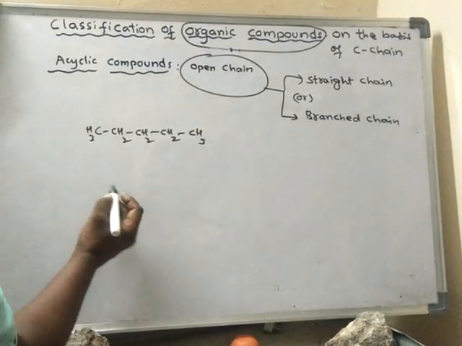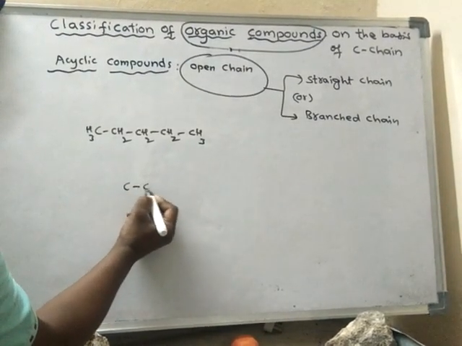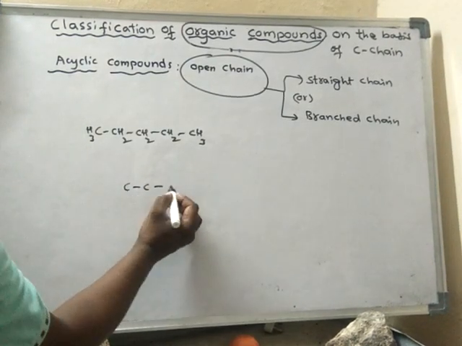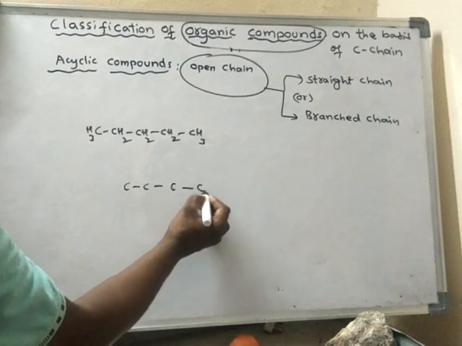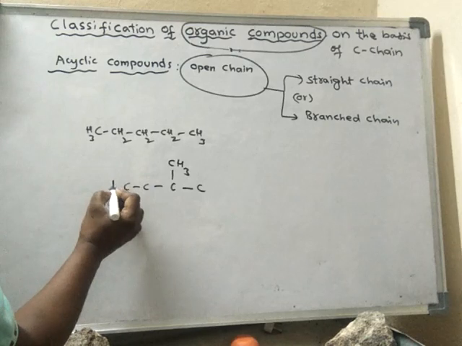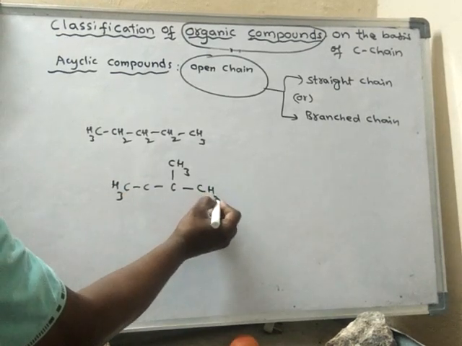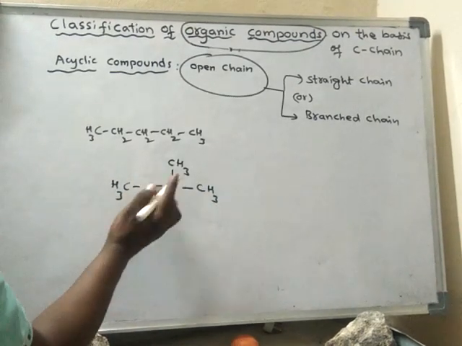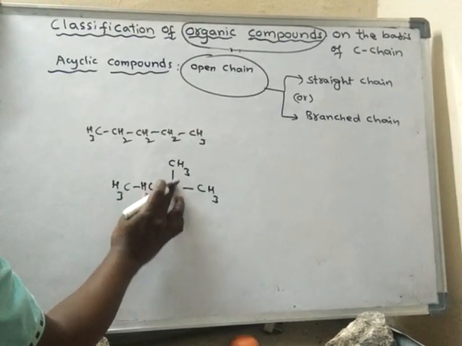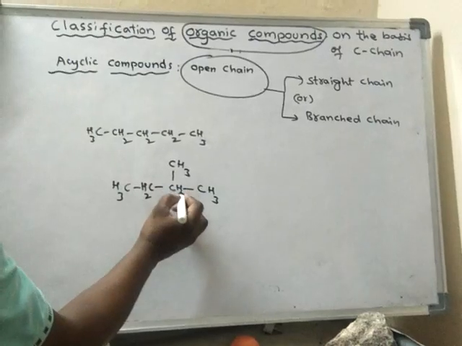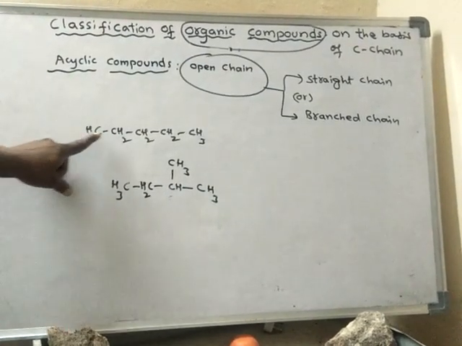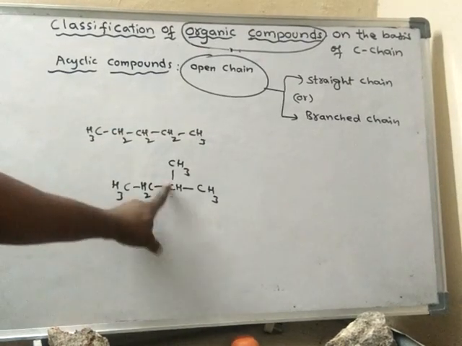The same thing I can write like this also. So here this is a straight chain, whereas this one is a branched chain.